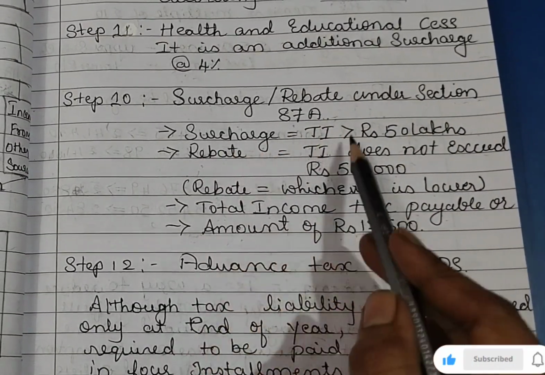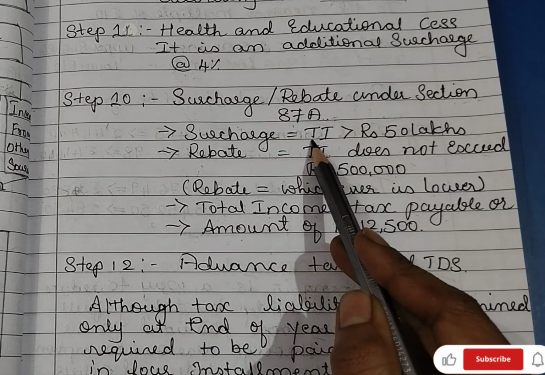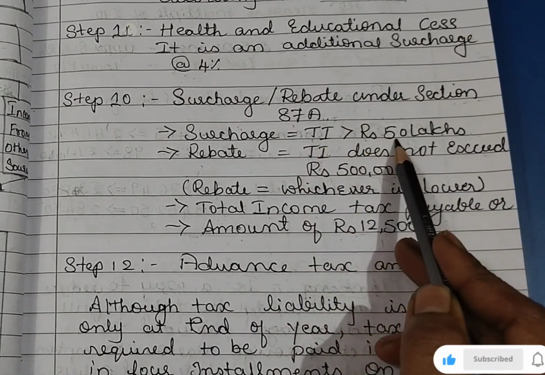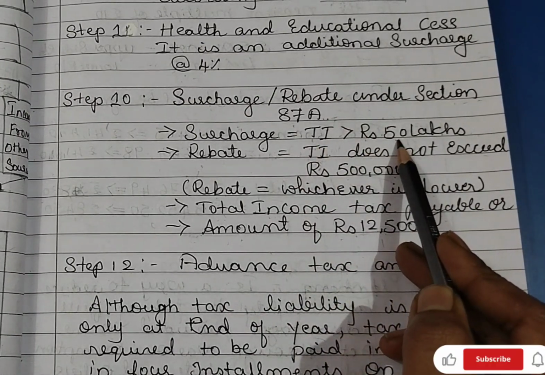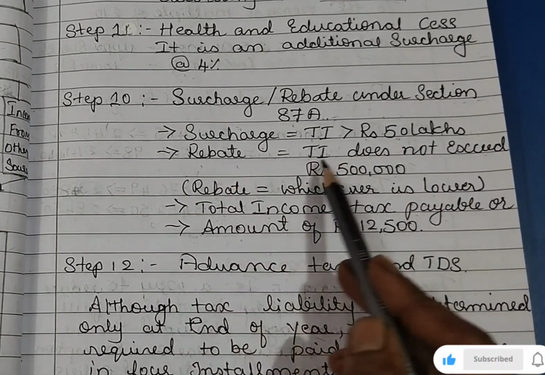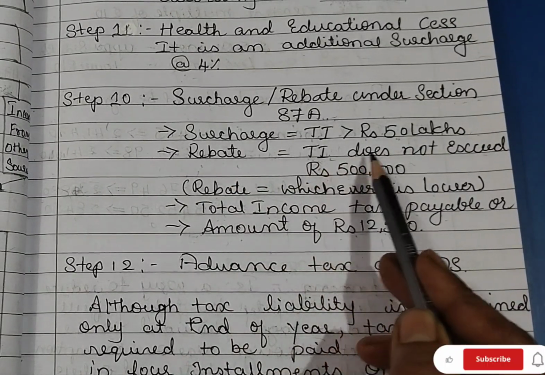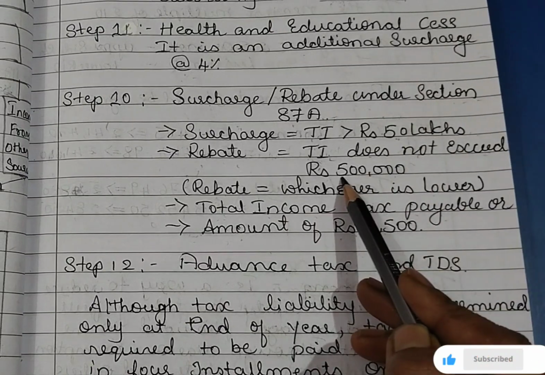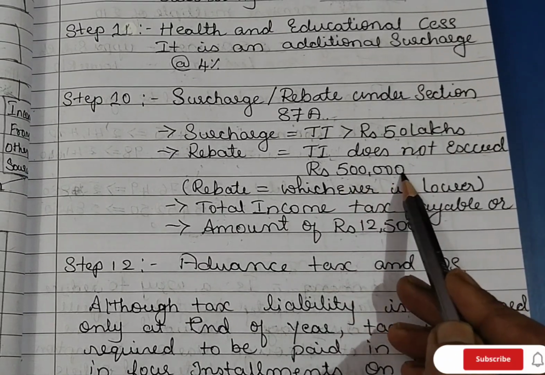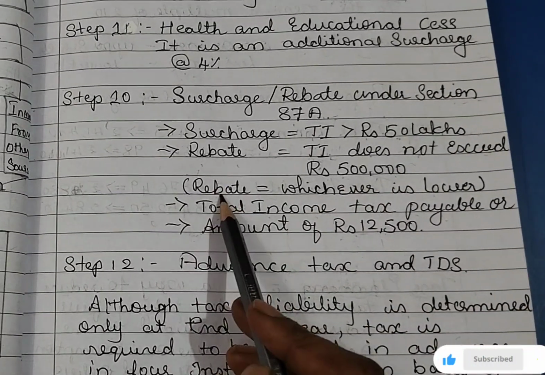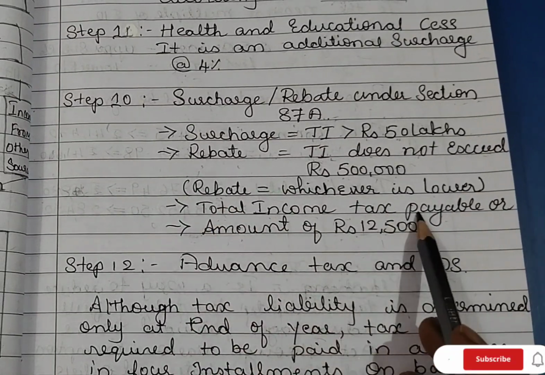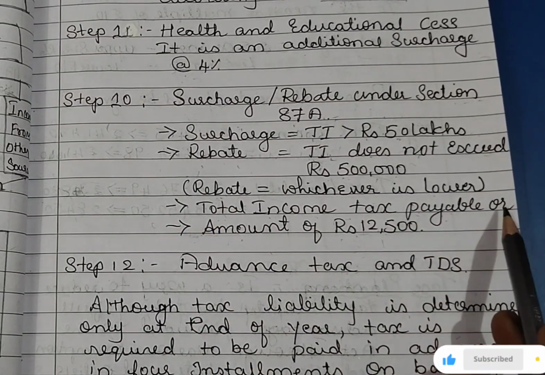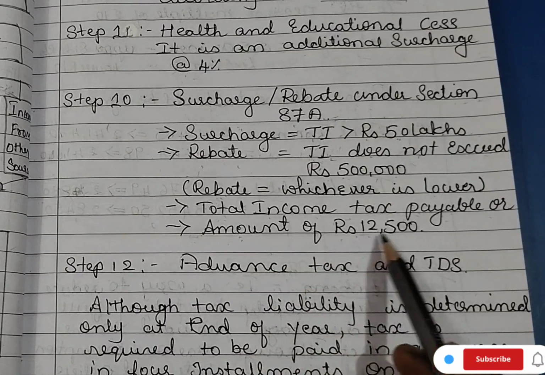Surcharge we will charge when his total income is more than 50 lakh. Rebate will be given when his total income does not exceed rupees 5 lakh. How are we calculating rebate? On his total income tax payable or amount of rupees 12,500.